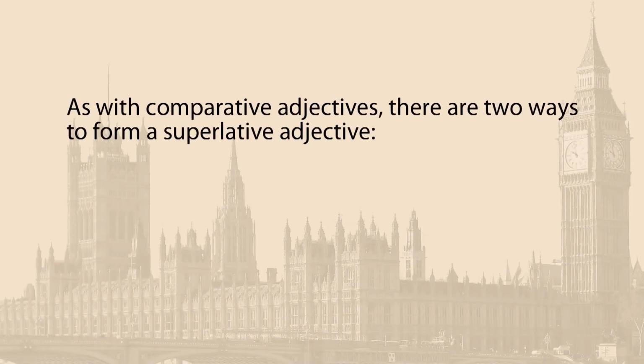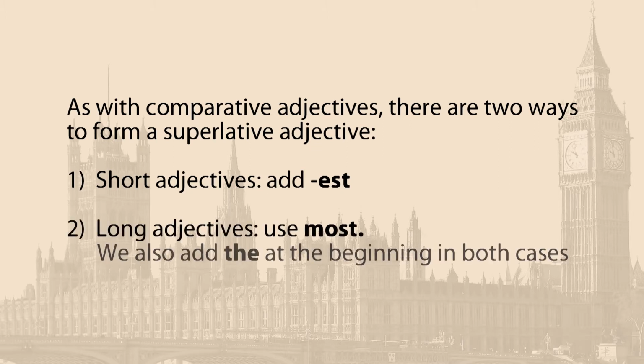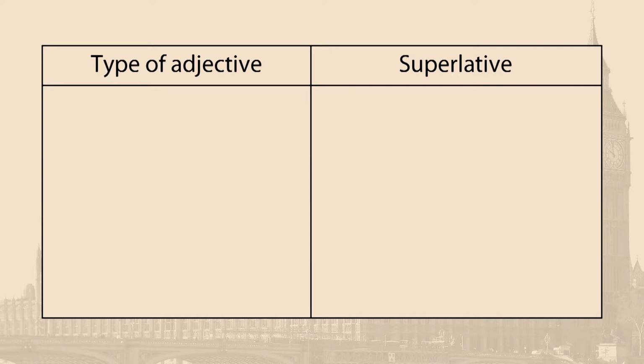As with comparative adjectives, there are two ways to form a superlative adjective. With short adjectives, we add -est. With long adjectives, we use most. We also add the at the beginning in both cases. Let's look at the following table.